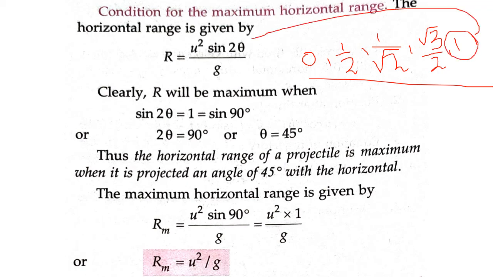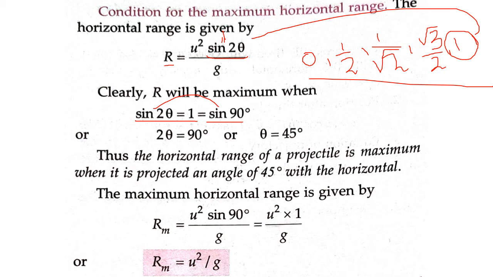So clearly my horizontal range will be maximum when this value equals 1, when sine 2 theta equals 1. And when does sine equal 1? When it is sine 90 degree. Fine. So using these two relations, I can find the value of theta.